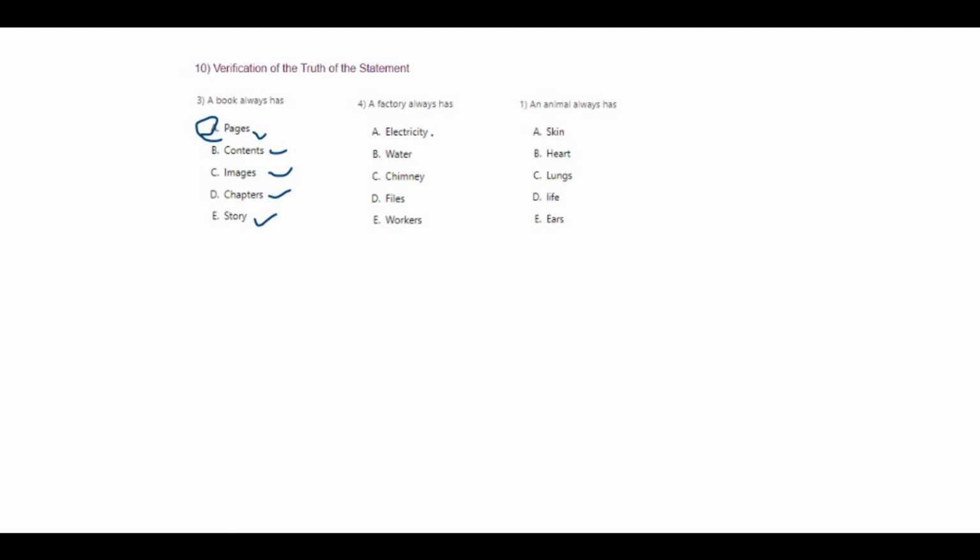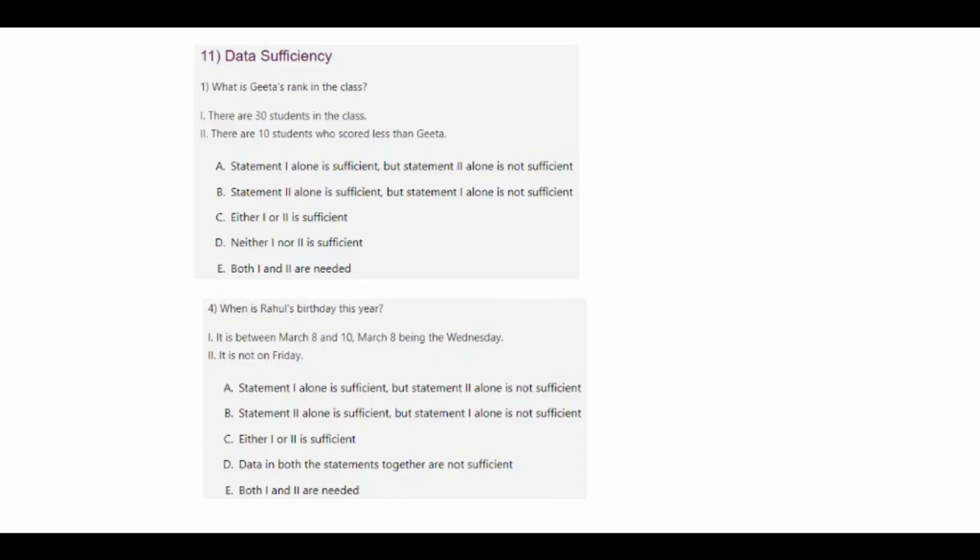A factory always has, it definitely has electricity, definitely has water, it definitely has chimney, it definitely has files, definitely has workers. But when you take a factory as a thing, what does it even contain? So it has workers, the closest answer. Let's look at the next question also. An animal always has, it has skin, it has heart, lungs, life, and it has ears. When you look at the options, it has skin which is on its body, heart, lungs, life. Your answer is D, it has life.